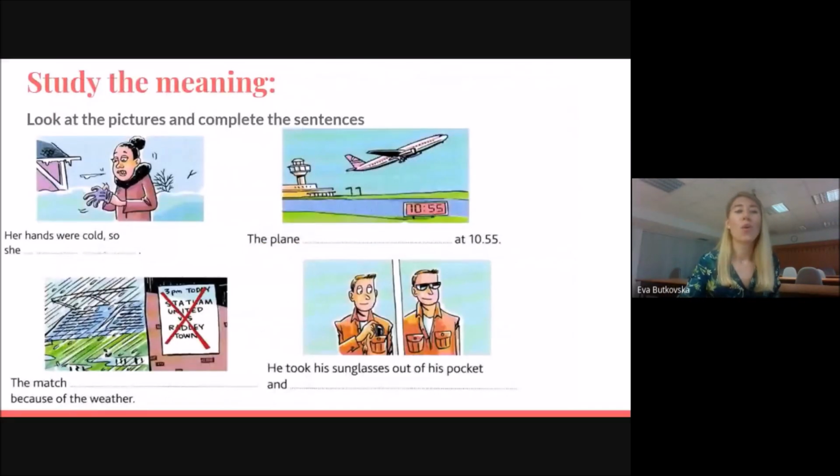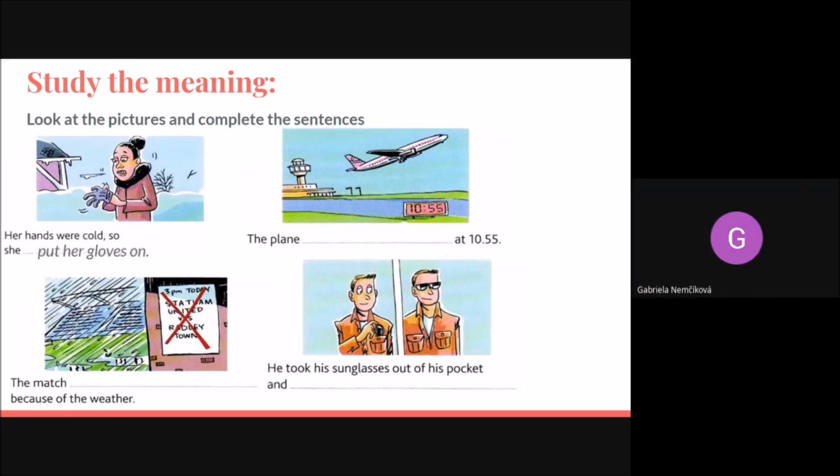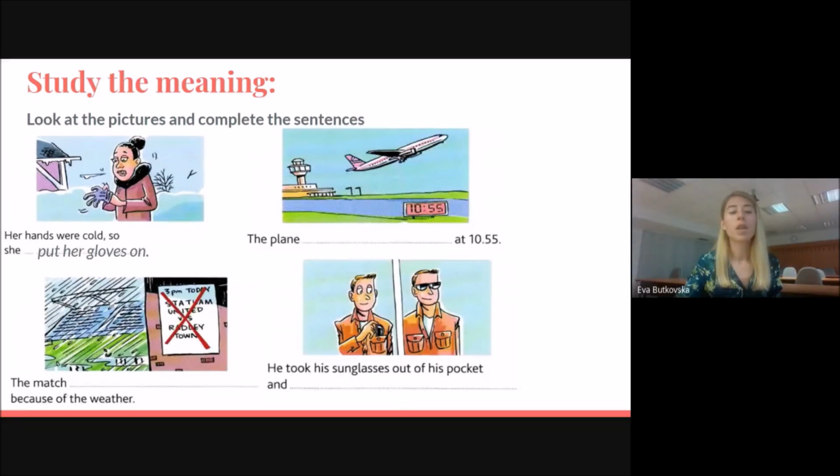Let's study more of these phrasal verbs. Now I want you to look at the pictures and complete the sentences. So let's start with the first picture. Her hands were cold, so she... Does anybody know the answer? Put on the gloves. Very good. Or her gloves. Yes. So she put her gloves on, or we could say she put on her gloves.